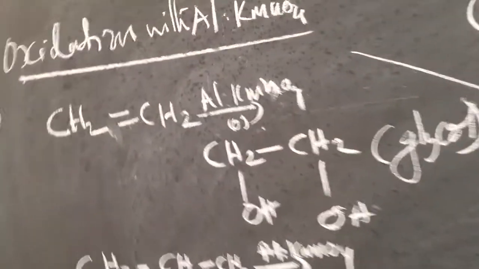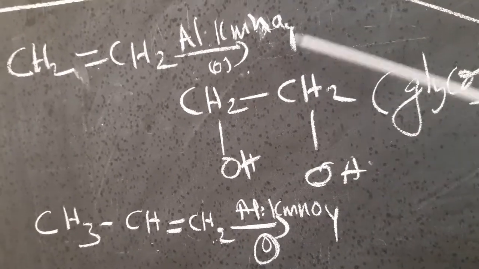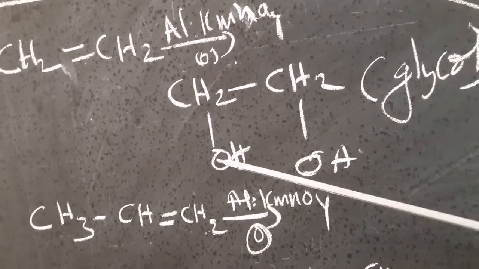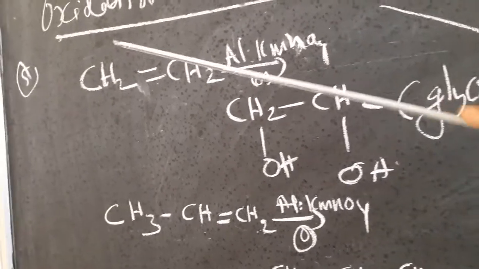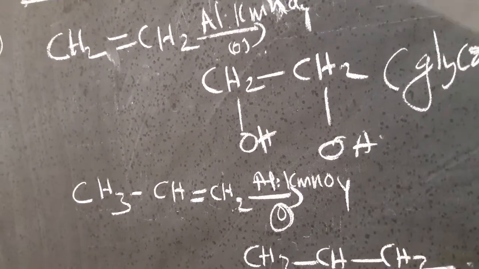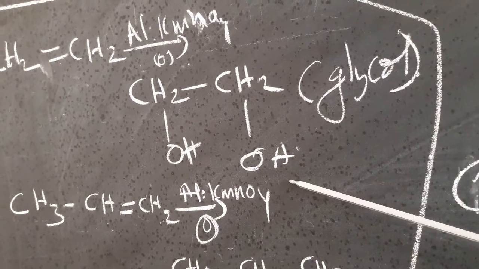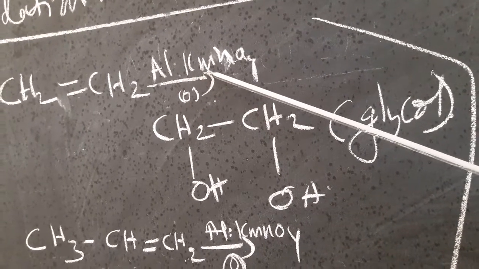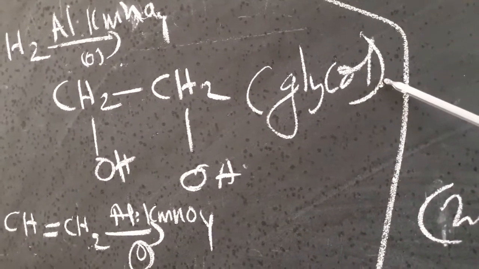Okay, oxidation with alkaline potassium permanganate. So this is oxidation. We can say hydroxylation also, because you are getting OH group and OH group on both sides. Actually, this reaction happens in two steps. First, you are getting an epoxide, CH2O CH2 like that, a ring compound type, and then that will be hydrolyzed and you are getting CH2OH and CH2OH. So this is not only oxidation, this is oxidation and hydrolysis. Both will be happening here, and you are getting vicinal compound, that is glycol, ethylene glycol.